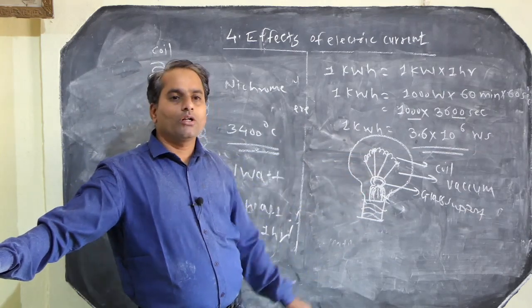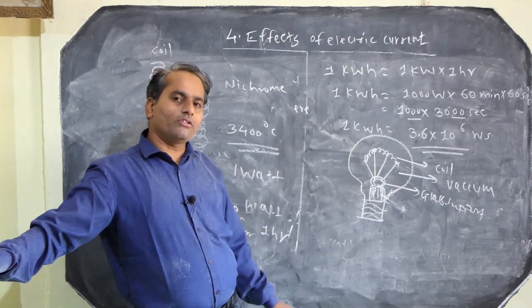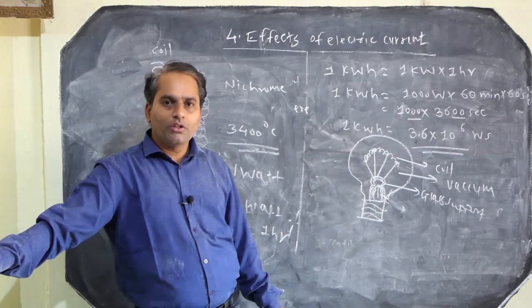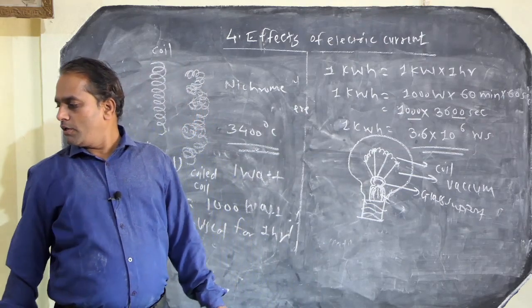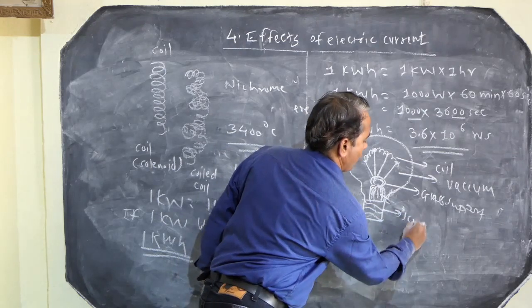Or if the vacuum is filled by nitrogen gas, nitrogen is also inert in case of electrical conductivity. So here nitrogen is used. Here is the screw cap.